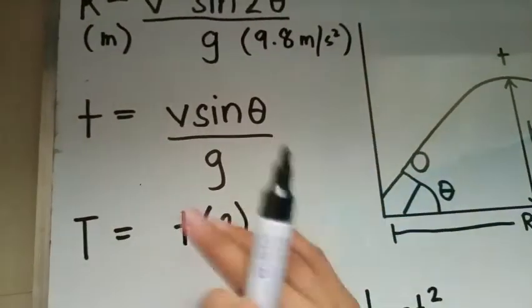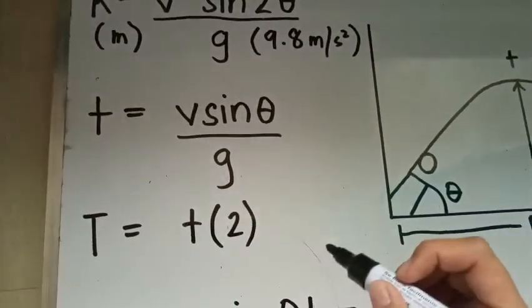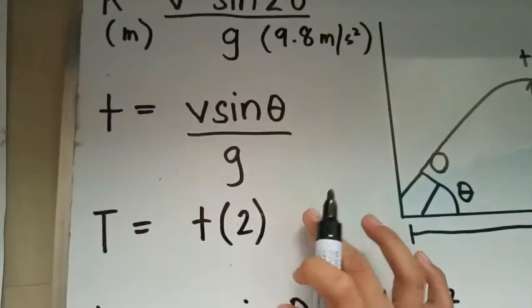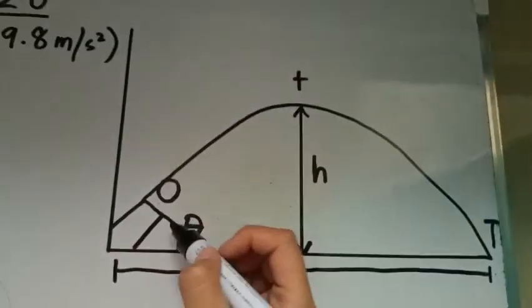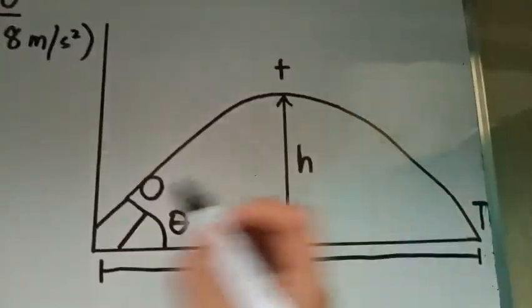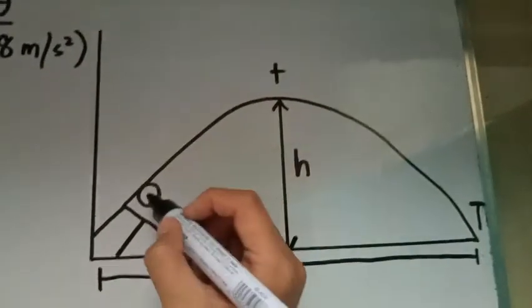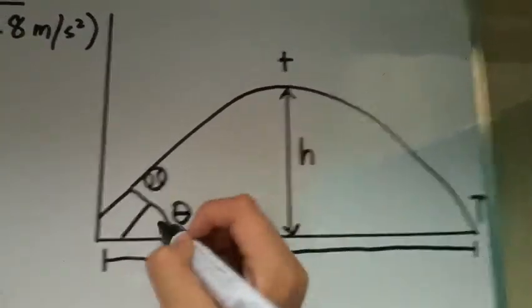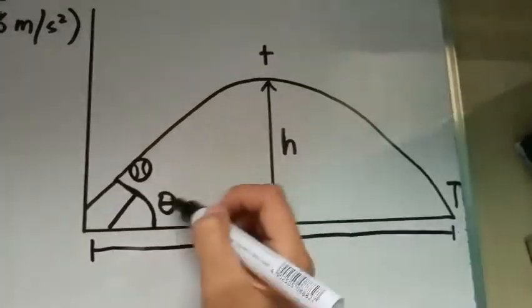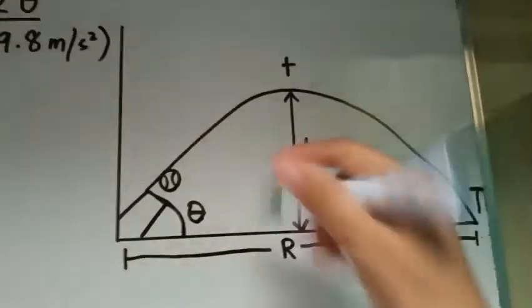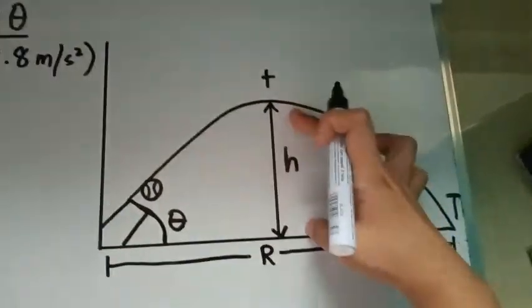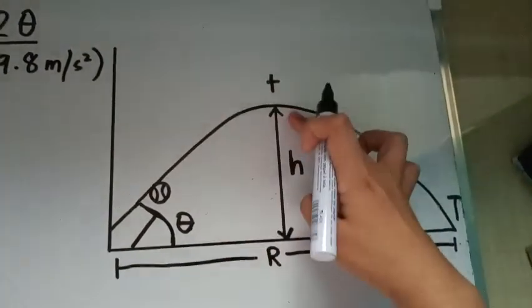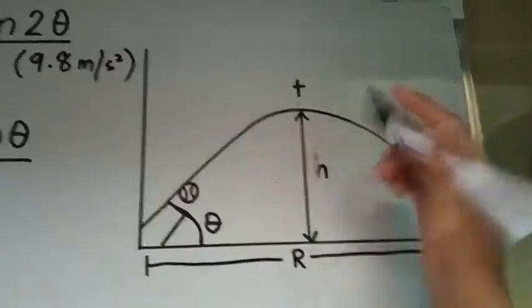So bakit dalawa pa yung kinakailangan natin na time? Kasi dito sa ating diagram, we have here a projectile fired at an angle. So ayun ulit yung ginawa ko. So, cannonball siya. It is fired at an angle. Ito yung angle natin. Remember that our height is the maximum height reached by the projectile. So, ang maximum height niya is dito sa gitna.